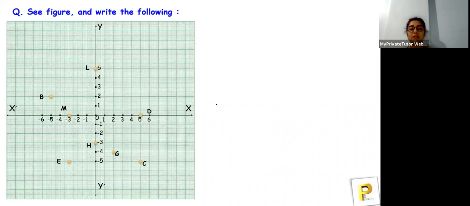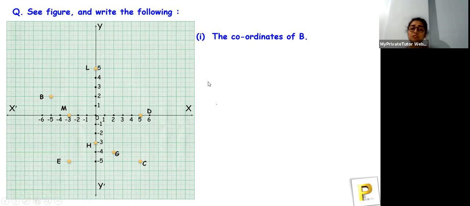So, see the figure and write the following. That means they have given us some coordinates and you have to find the points on the x-axis and y-axis of that coordinate. I will tell you how to do the first question, and then you guys have to try and answer the questions for the other coordinates.